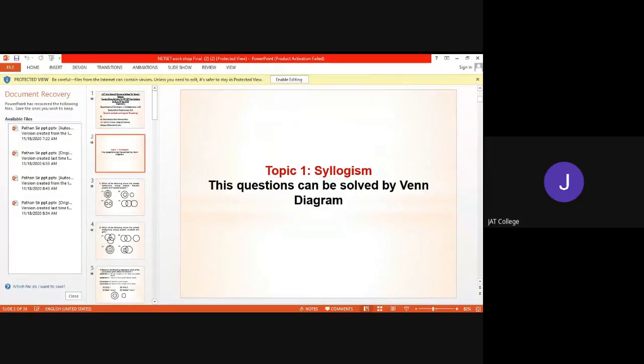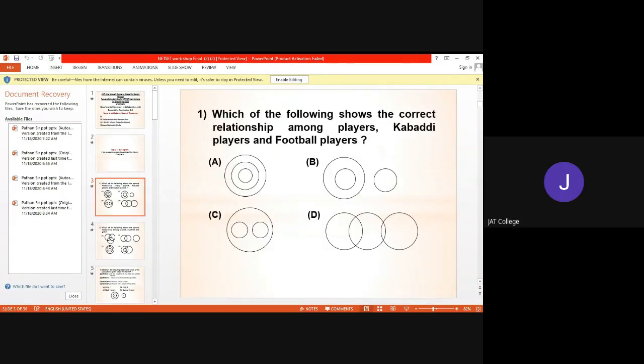Yes, sir. So, first of all, this is about syllogism. This question can be solved by Venn diagram. So, take a look. Now, first of all, we will learn how to draw the Venn diagram. Now, look at this question.